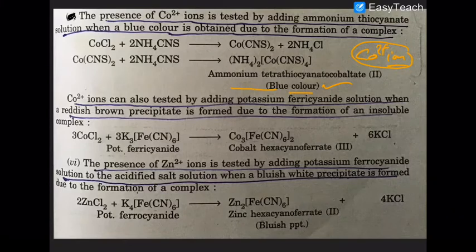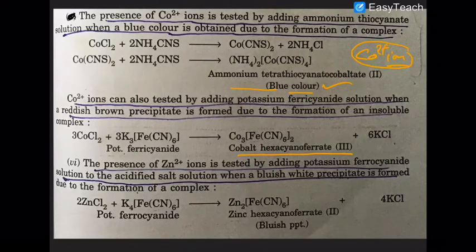Similarly, cobalt 2 plus is also tested by adding potassium ferricyanide, when a reddish brown PPT is formed. Okay, so a red brown PPT is formed here. Remember that only for cobalt 2 plus you use potassium ferricyanide. For all other cations, we use potassium ferrocyanide. This is a very important thing you have to keep in your mind. Memory is very important here.